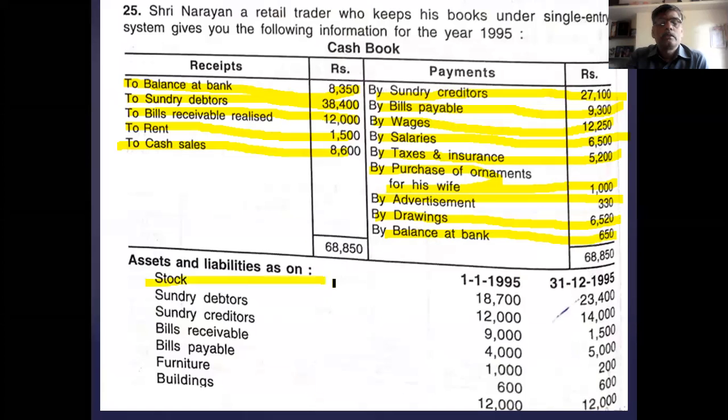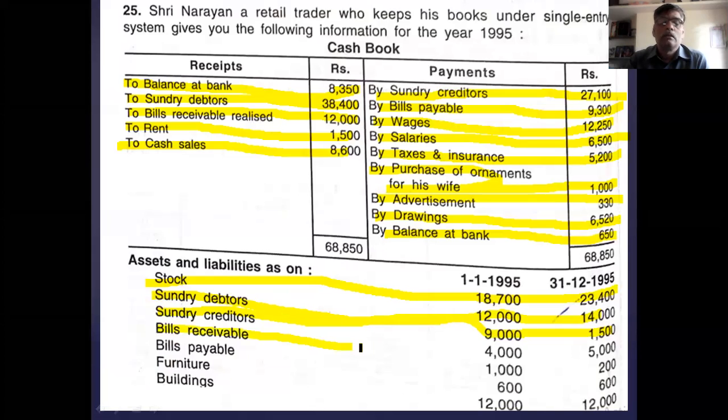Then stock. Opening stock goes to the trading account and the opening statement of affairs. Closing stock goes to the trading account and the balance sheet, asset side. Debtors go to the opening statement of affairs, with the opening balance in the debtors account. Closing goes to the closing balance sheet and the debtors account. In the same way, creditors: opening and closing balances, then taken in the balance sheet and statement of affairs.